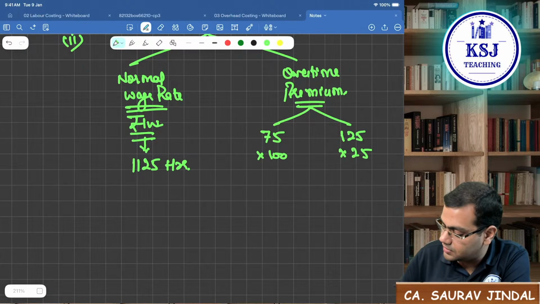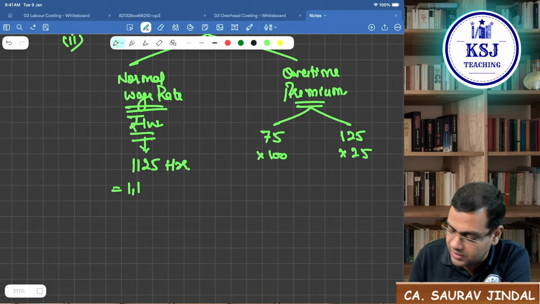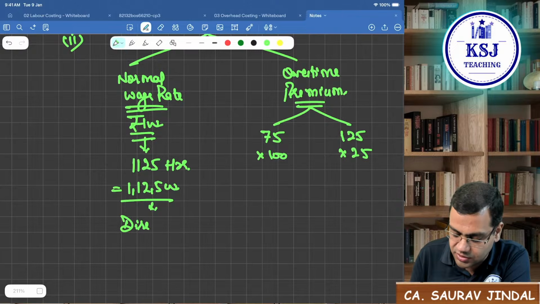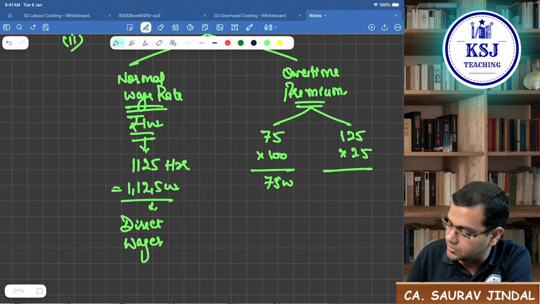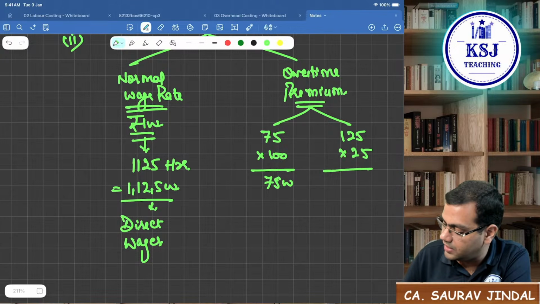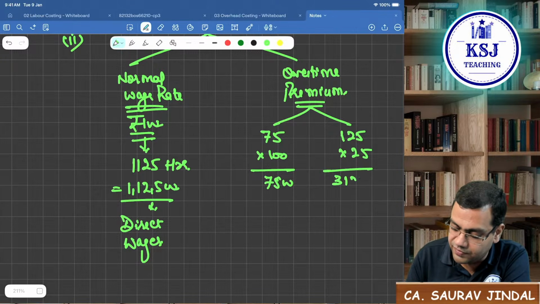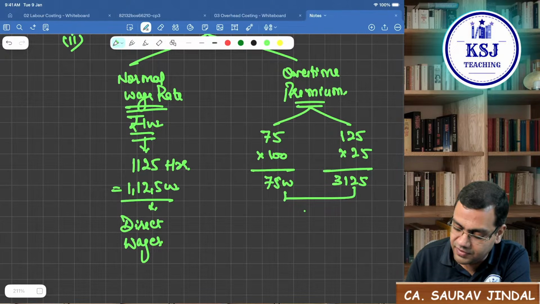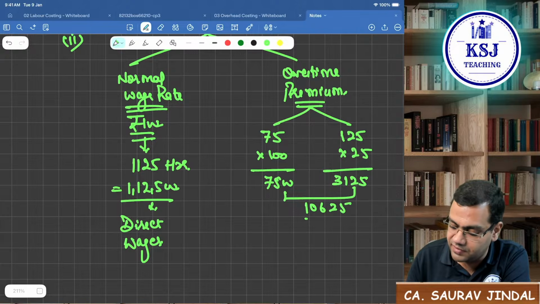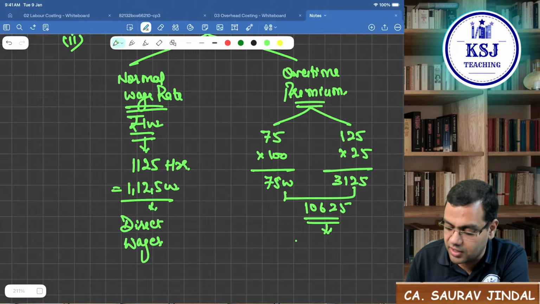This is 1,12,500. This will be your direct wages cost. This 7,500 plus 125 into 25, that is 3,125. This total of 10,625, this will be your overheads.